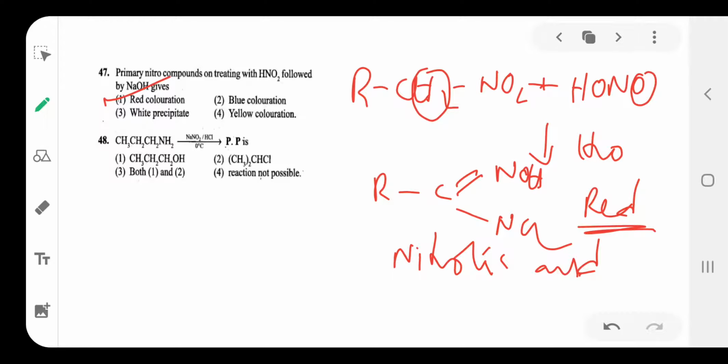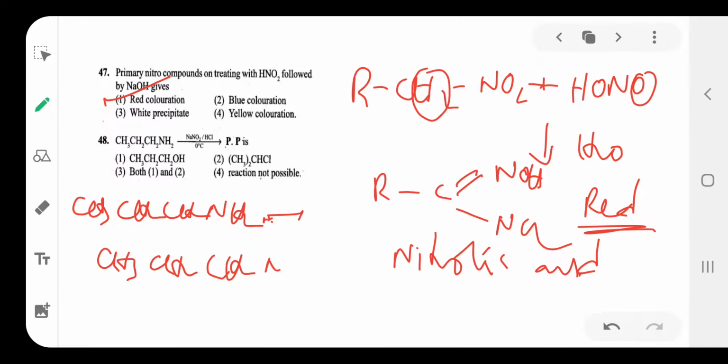48 is here. Primary amine reacts with NaNO2 and HCl. Then what happens? CH3CH2CH2NH2 reacts with HNO2 to form diazotization, giving CH3CH2CH2N2+ Cl-. That is the diazotization reaction, followed by decomposition.